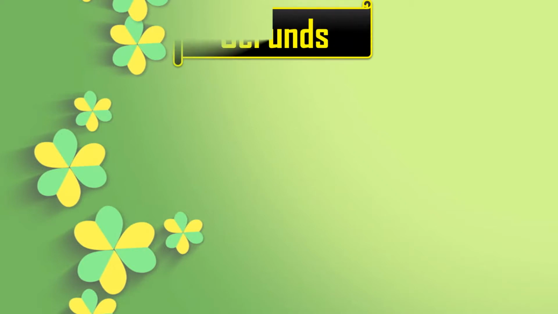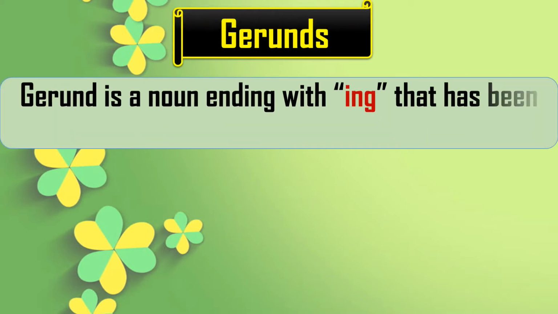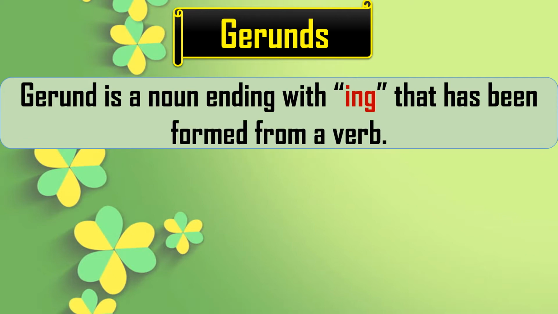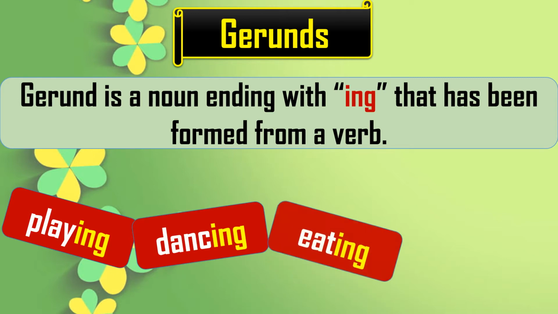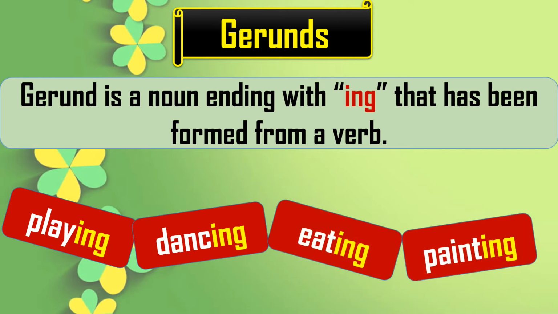So what are gerunds? A gerund is a noun. It is a noun ending with ing that has been formed from a verb. Let's see some examples. Playing, dancing, eating, painting.